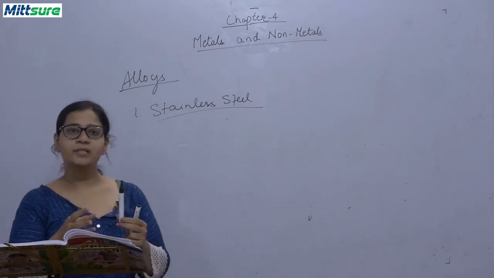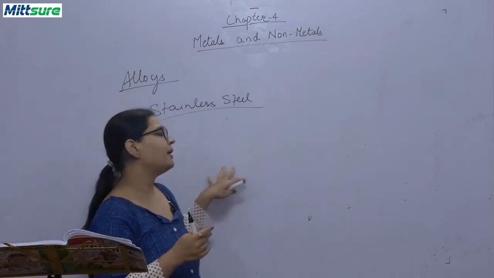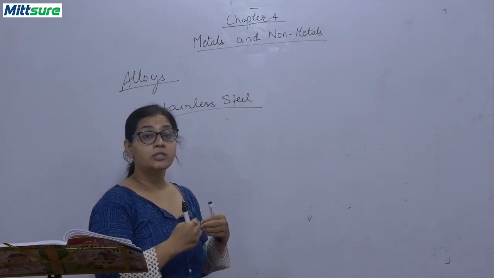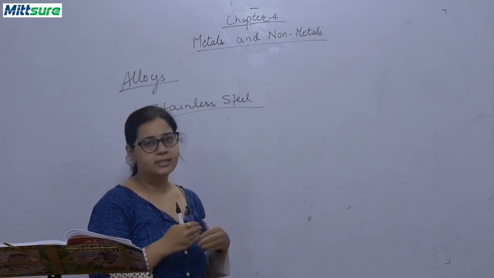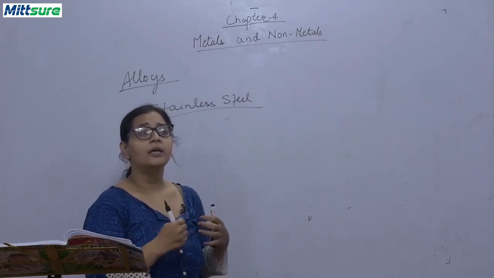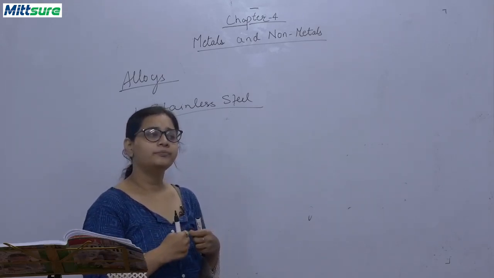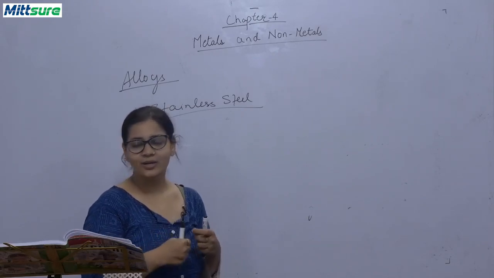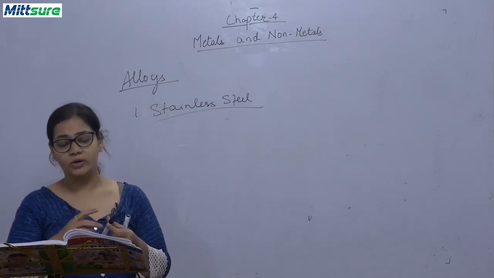Chromium is added so that it is resistant to rust. Iron easily rusts, but if you add chromium, it is resistant, that is, it fights against rust. Okay, it is resistant to rust.